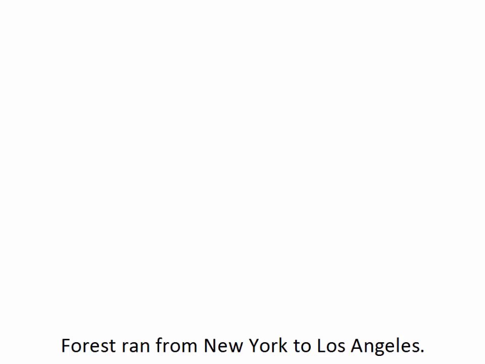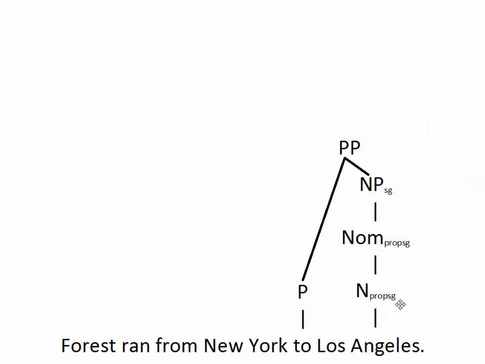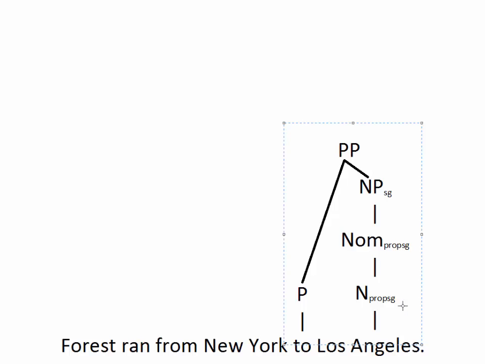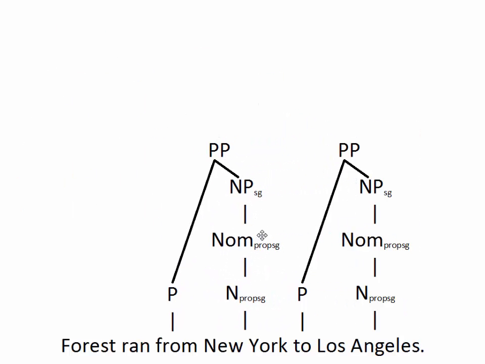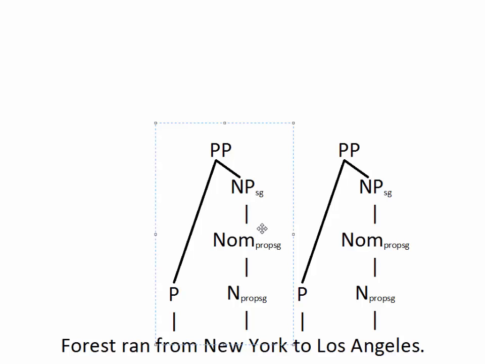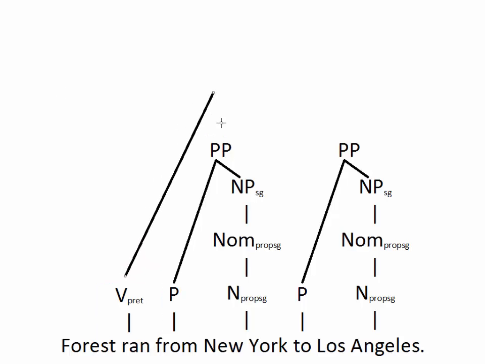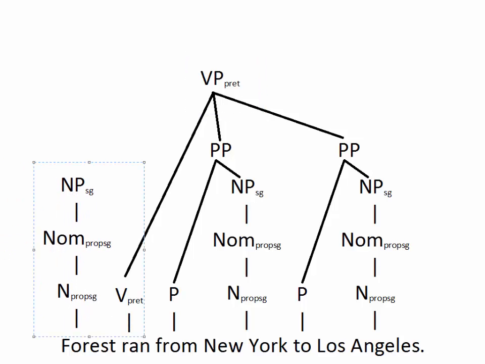All right, so in a sentence like Forrest ran from New York to Los Angeles, we've got two prepositional phrases. To Los Angeles will be one prepositional phrase, and from New York is the other. Now, since these are both complements of the verb, they will combine directly with the verb to give us our verb phrase. So we'll need to combine all three of these together at once to make our verb phrase. And then we add in our subject, and now we have the sentence, Forrest ran from New York to Los Angeles.